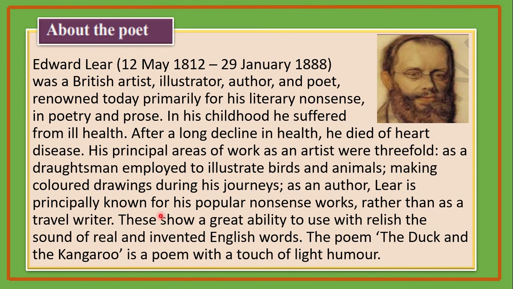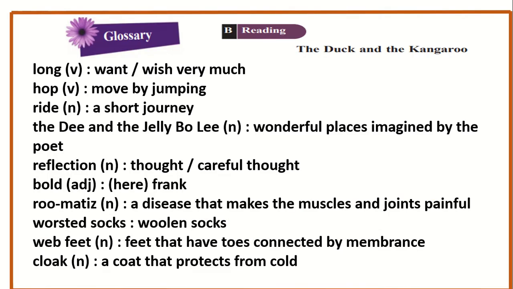Now the next one, principally means mainly. He was known for his popular nonsense books rather than as a travel writer. Understand? He became very, very famous with his wonderful drawings and paintings. Now here the present poem talks about the humor and the love and affection of two friends. Now let us see the glossary of the lesson. Right, first one.